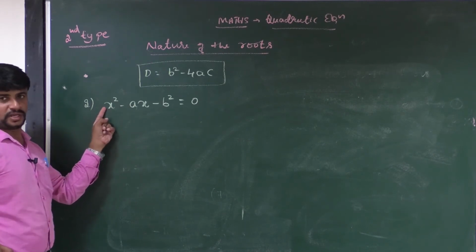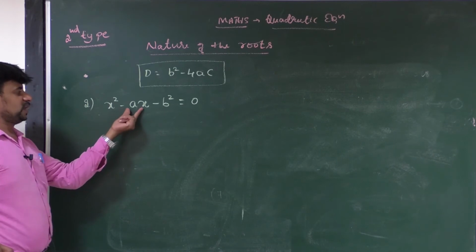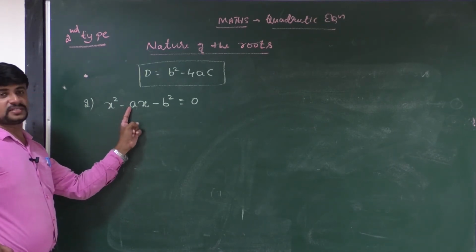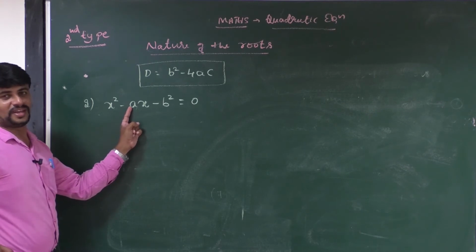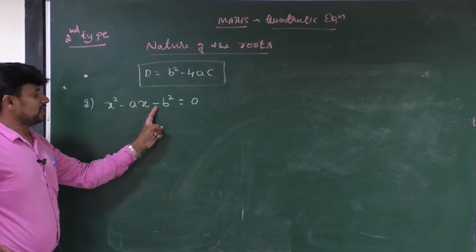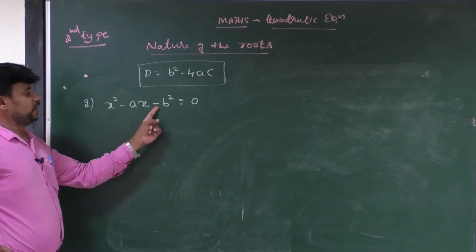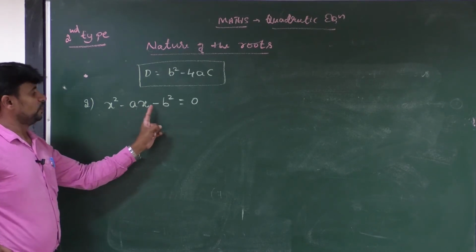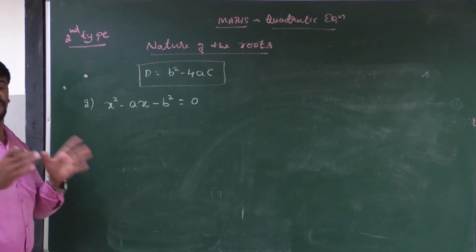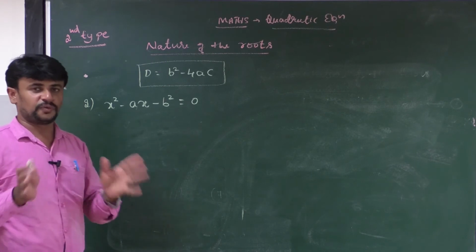No problem. If you observe this term, x is there, but the coefficient of x is a variable, minus a. And in the place of c, instead of a number, we have minus b square. This time, how can you find the nature of the roots? Don't confuse this.